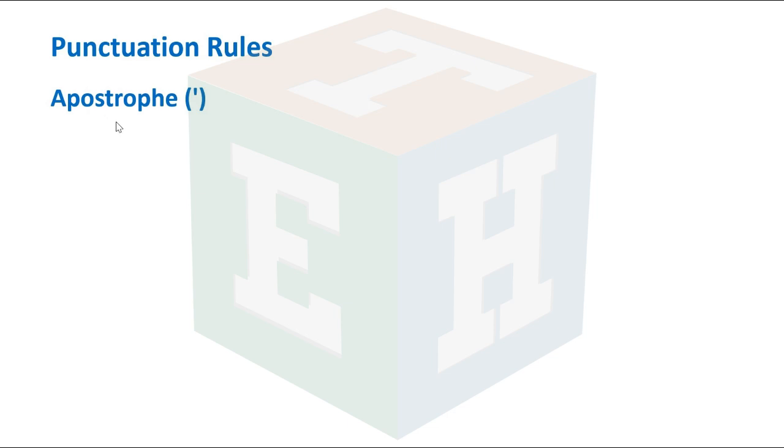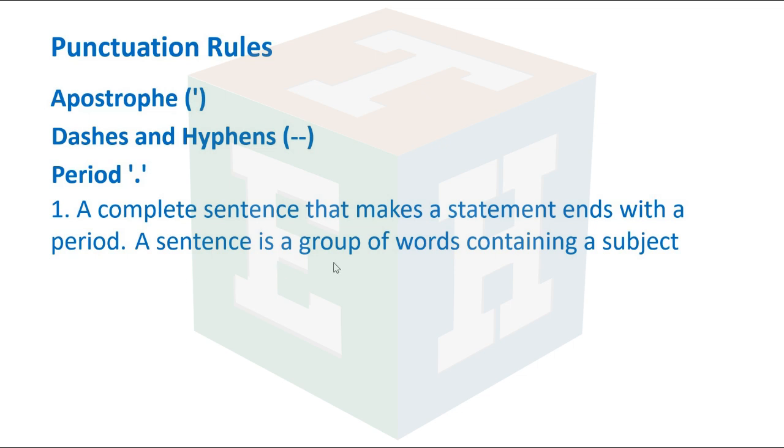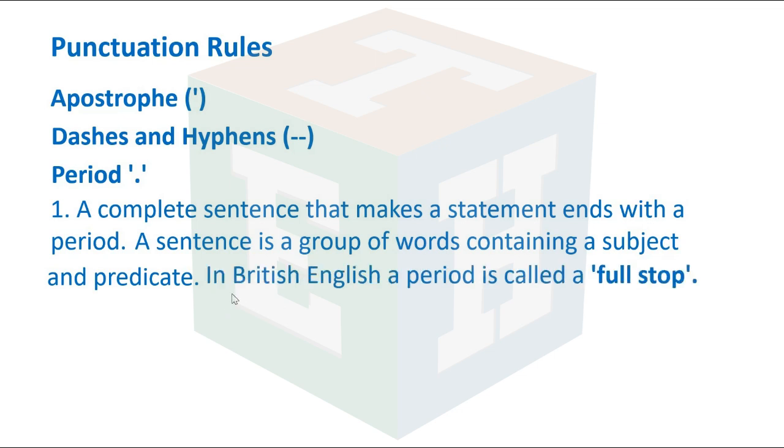Punctuation rules: apostrophe, dashes and hyphens, period. Number one, a complete sentence that makes a statement ends with a period. A sentence is a group of words containing a subject and predicate.